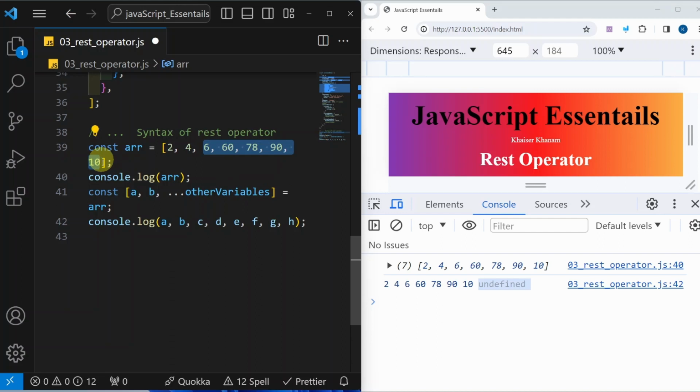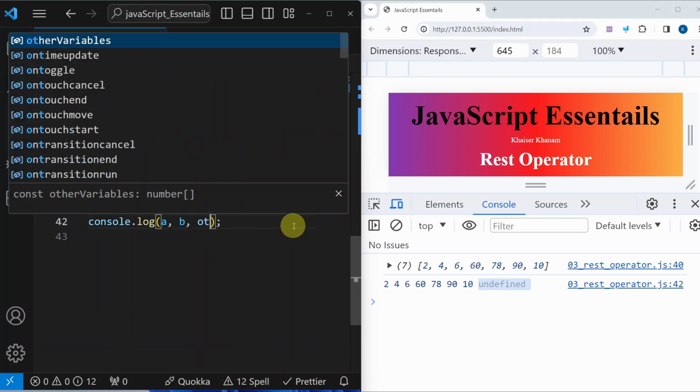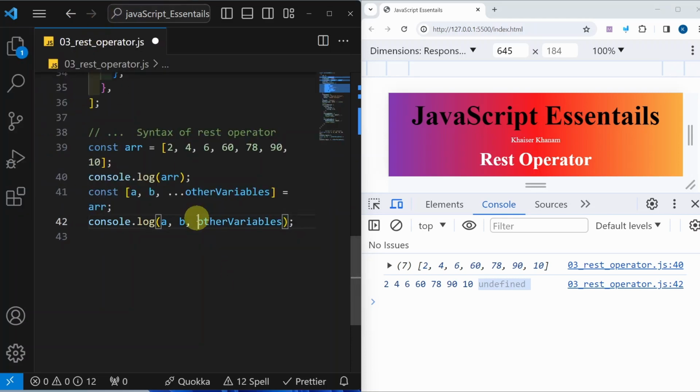These elements are latecomers, so the teacher will be putting them in another group, and that group is nothing but an array. And how can we achieve that? Only by writing these three dots, and whatever variable name you want, you can easily give that. Now instead of displaying all these things, I can remove them. I just have to display this others variable. And while printing this one, you do not have to write three dots. Only while destructuring, inside this array, we have passed this one.